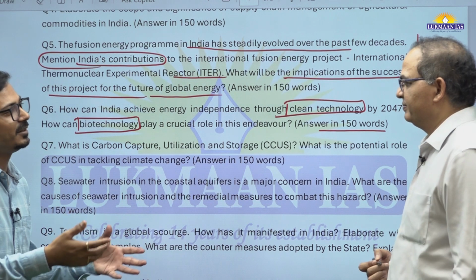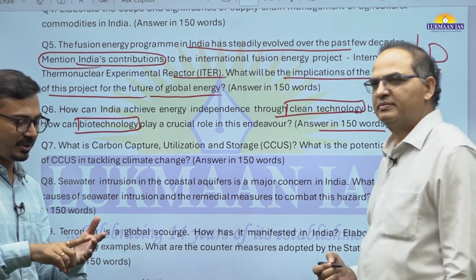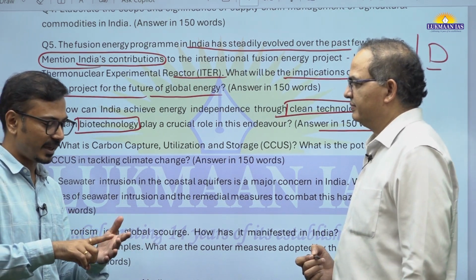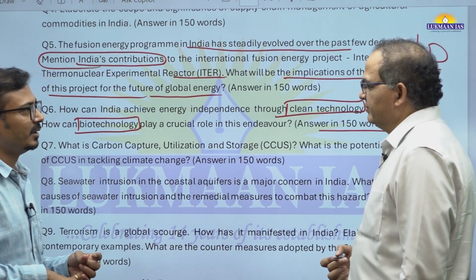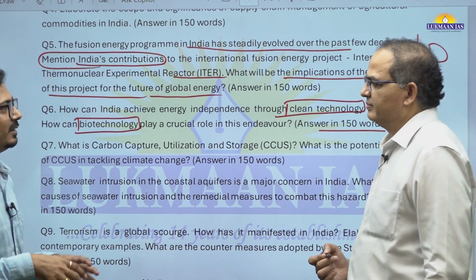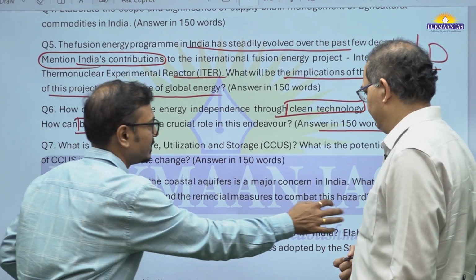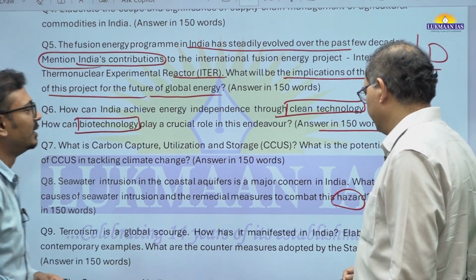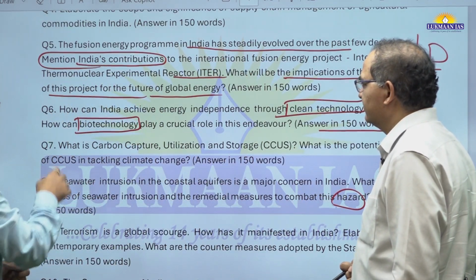The emerging trend is the overlapping aspect between science and technology, environment and disaster management. So the questions are like that. They are asking about environmental hazards. So that's why it is an overlapping aspect.